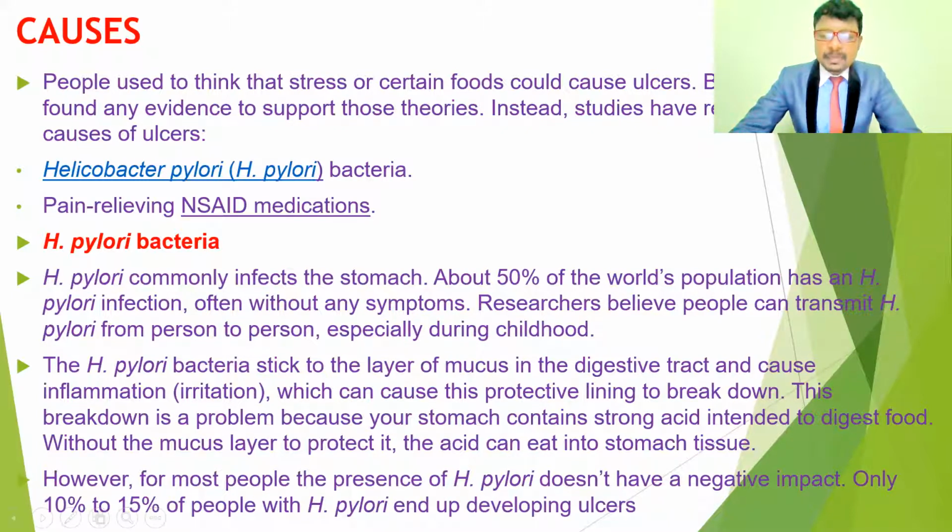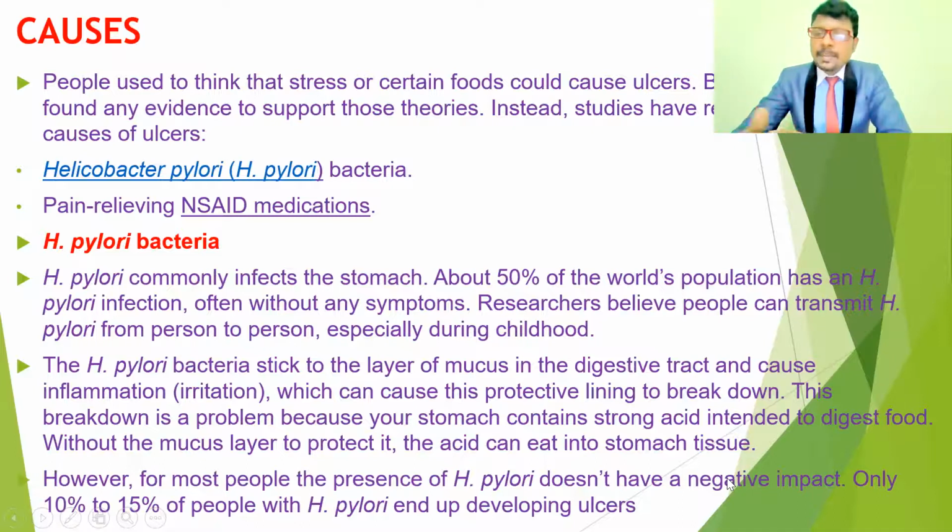So because of the damage of these secreting cells, these layers are going to decrease mucus production. This breakdown causes a problem: the stomach contains strong acid intended to digest the food, and without the mucus layer to protect it, the acid can eat the stomach tissues.